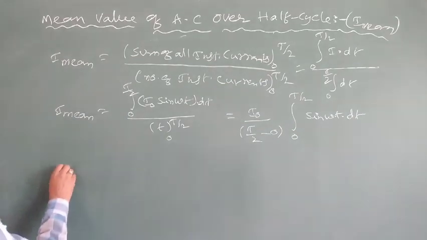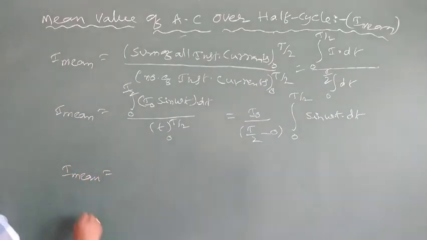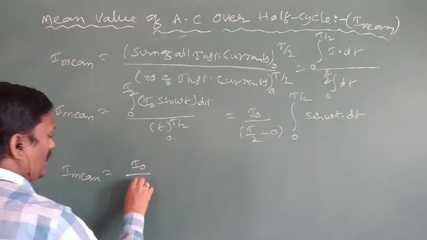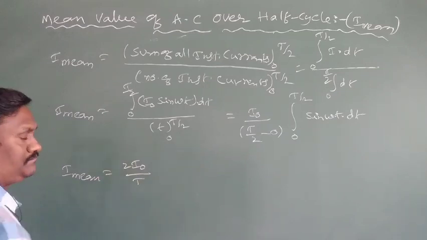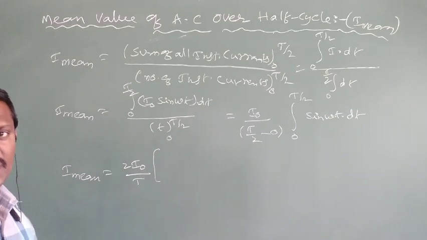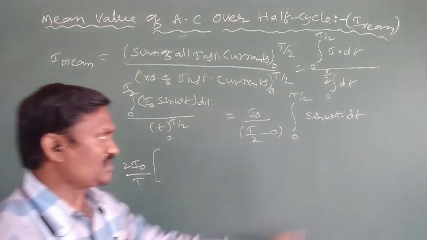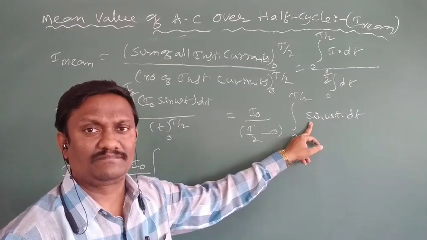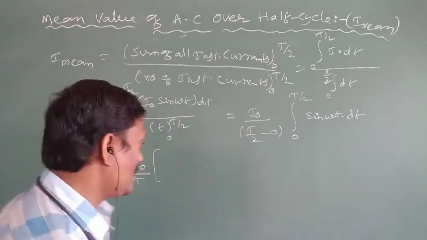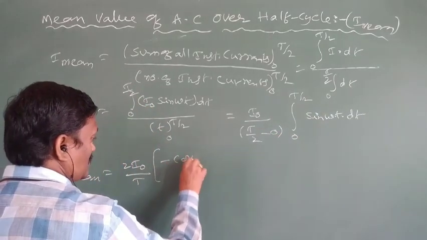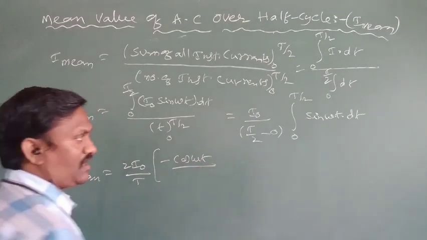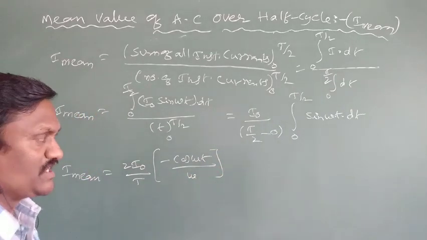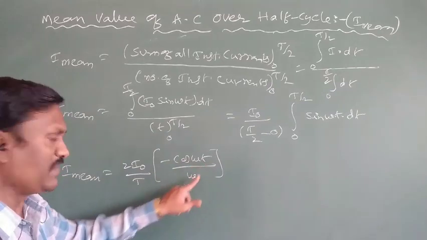Simplify. So I mean is equal to, numerator I naught, denominator T by 2 minus 0, which is T by 2. The 2 moves upstairs, giving 2 by T, into, in integration we know the integral of sine is minus cos. Differentiation of sine gives plus cos, but the integral of sine is minus cos. So the integration of sine is minus cos divided by the derivative of omega t, which is omega. So the integral of sin omega t is minus cos omega t by omega.